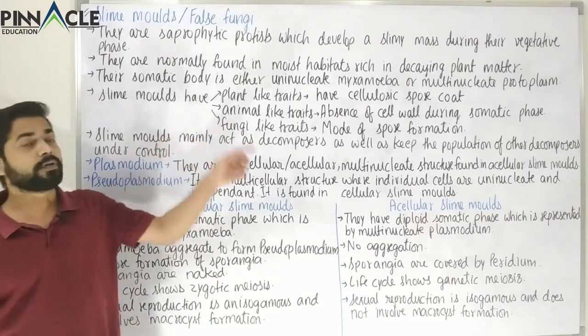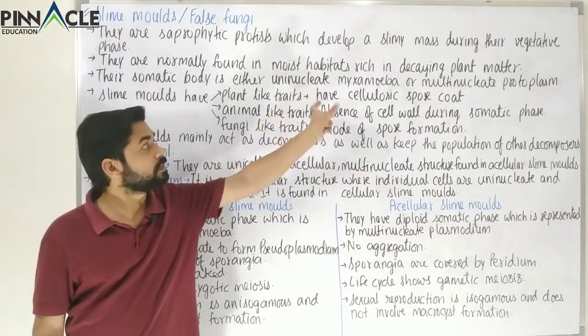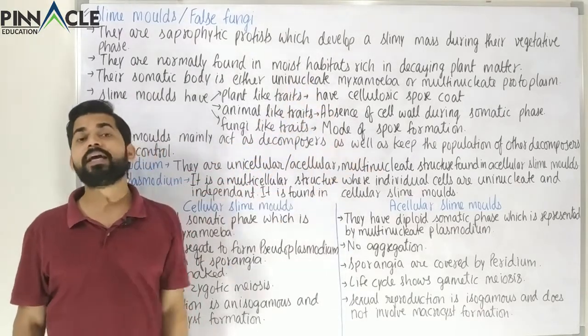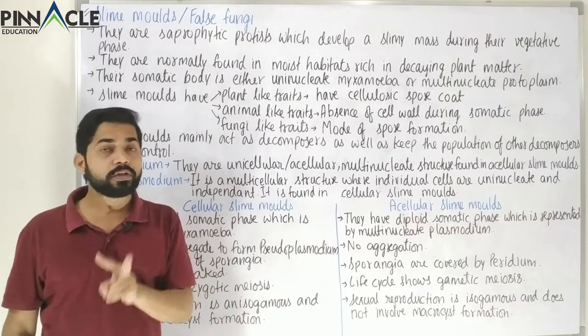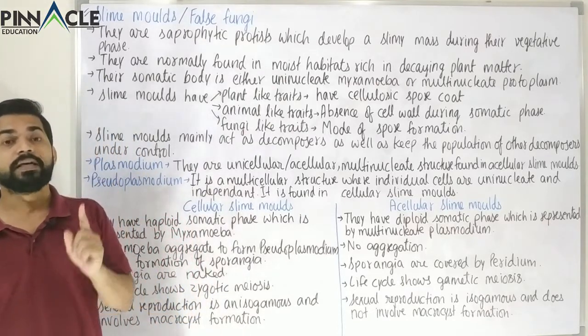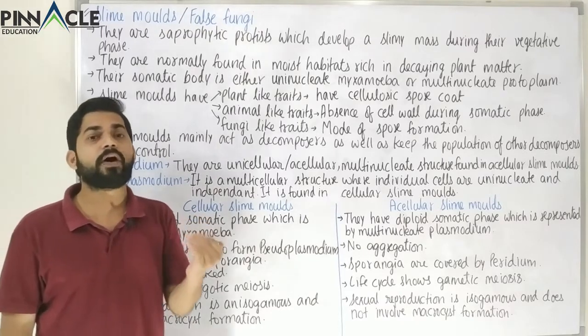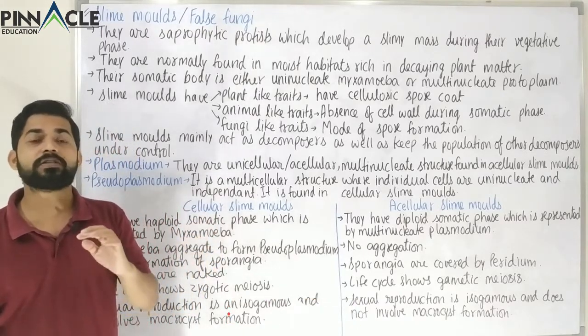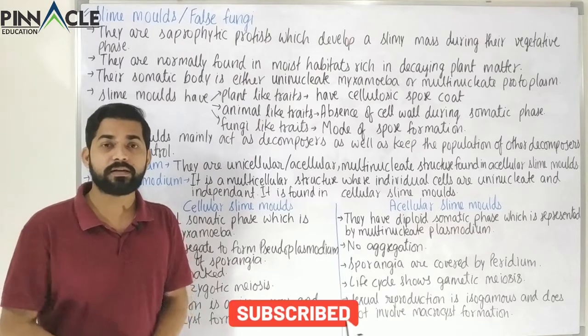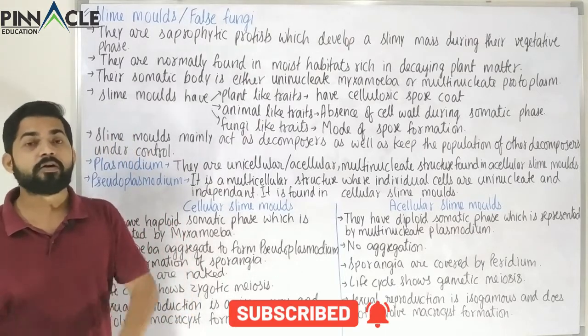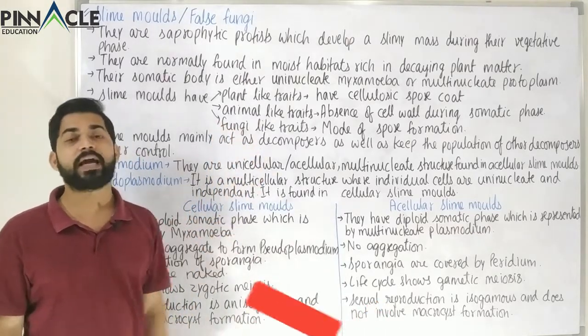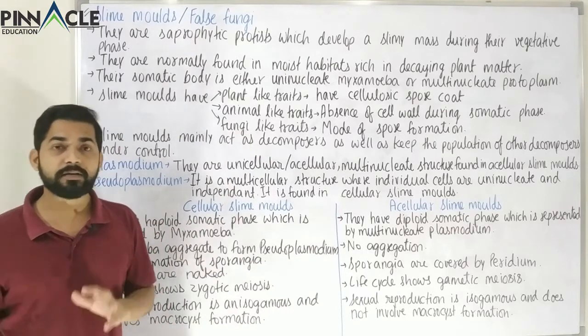Now these are normally found in moist habitats, but some also are found in aquatic habitats, and in both habitats there should be some decaying plant matter. Normally it could also be found on decaying animal matter or some other organism's dead remains, but the majority of this group is found near decaying plant matter.